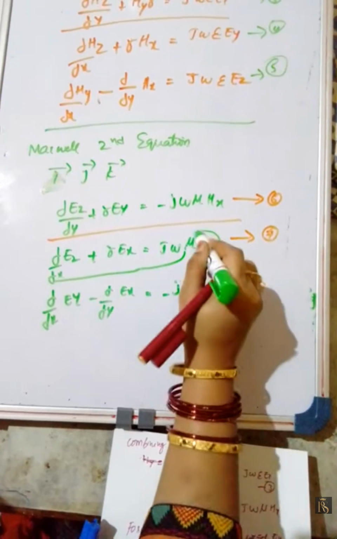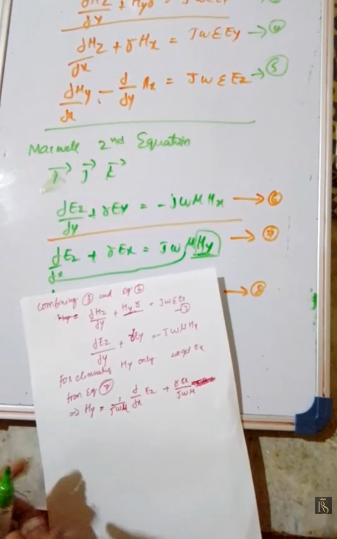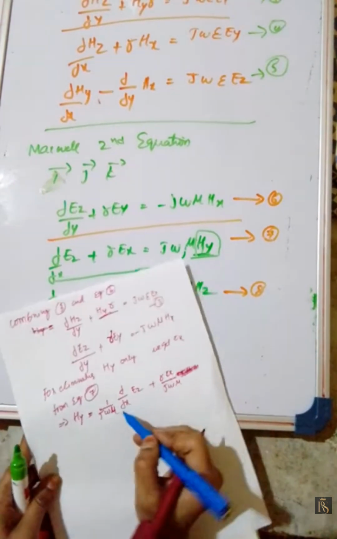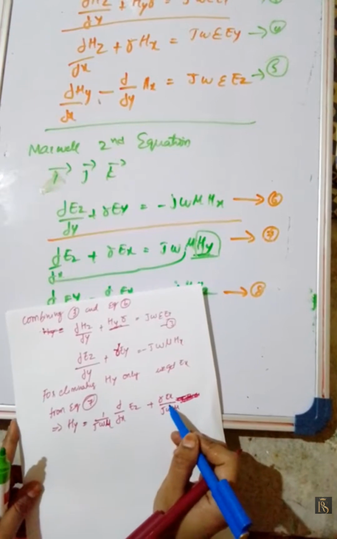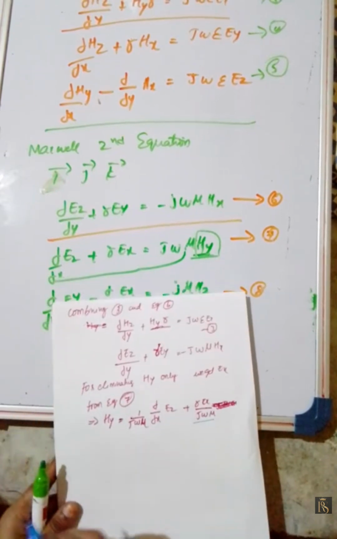We get this hy value: hy is equal to 1 by j omega mu, dou by dou x of Ez plus r into Ex by j omega mu.